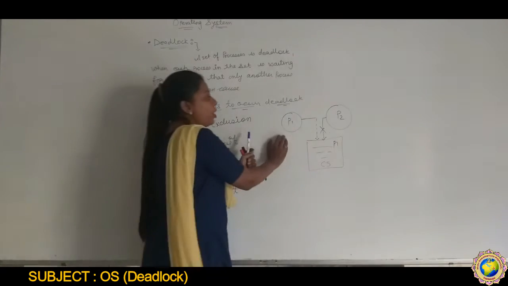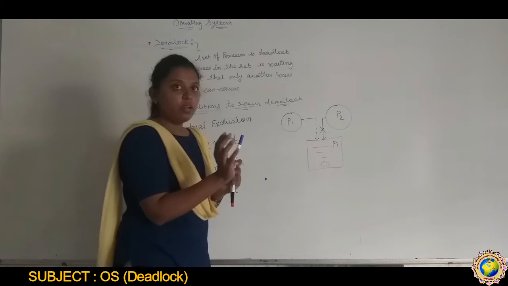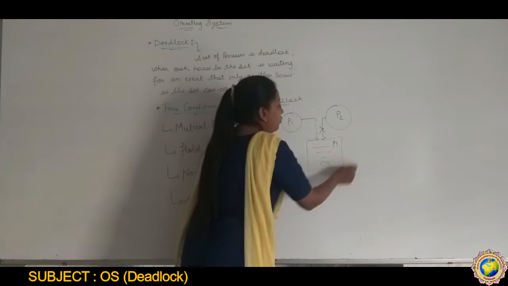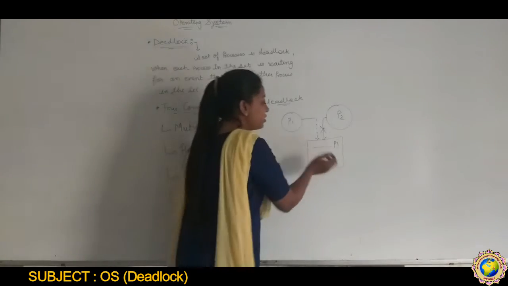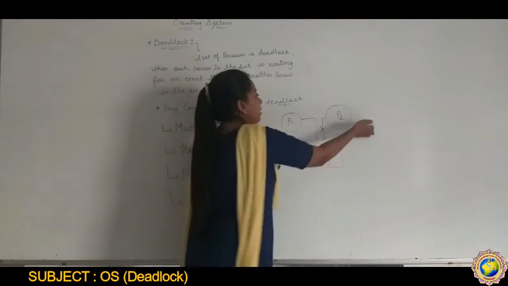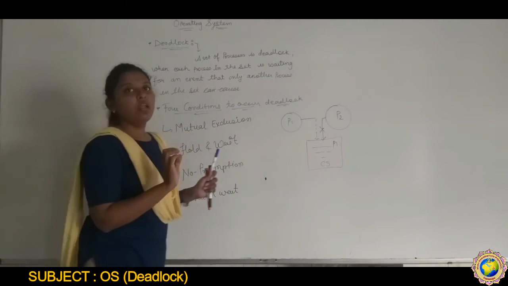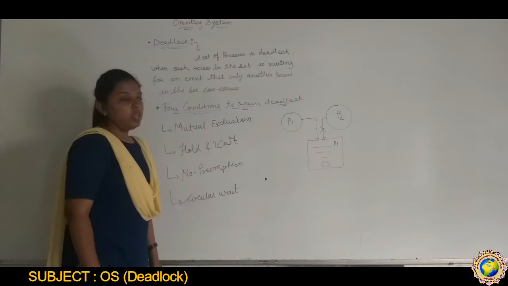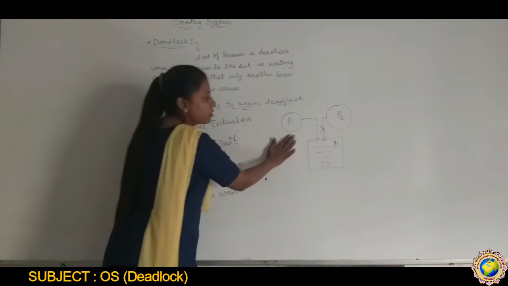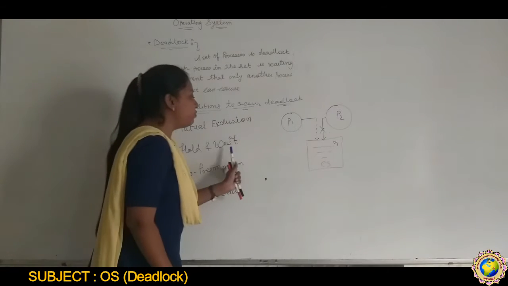Okay, so one process is in execution, right? Whenever this process releases the critical section, then and only then can another process execute that code. So this is about mutual exclusion. Next, hold and wait.